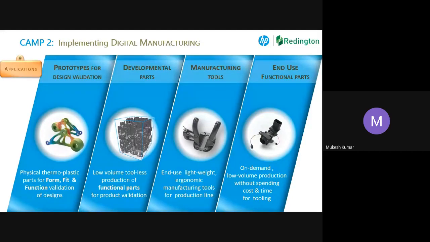Then the fourth point is end use functional parts. Am I able to get end use functional parts from the technology? This is what we have to achieve. If I have to reach my digital manufacturing goal, these should be in my mind. I should be able to address these.